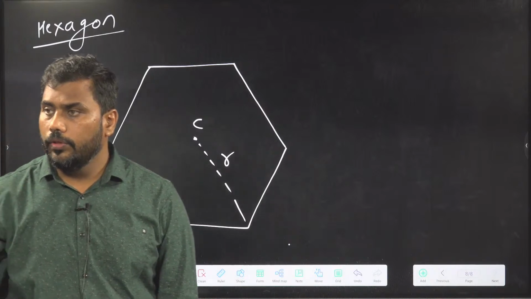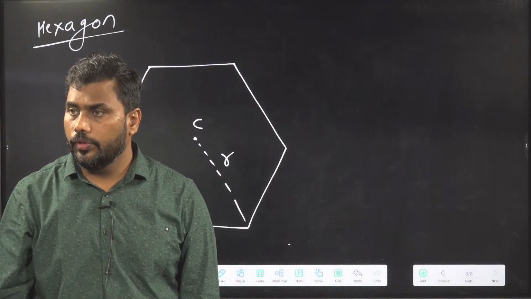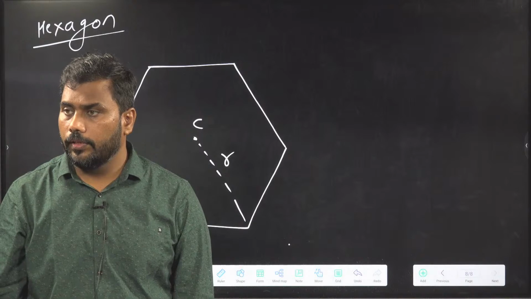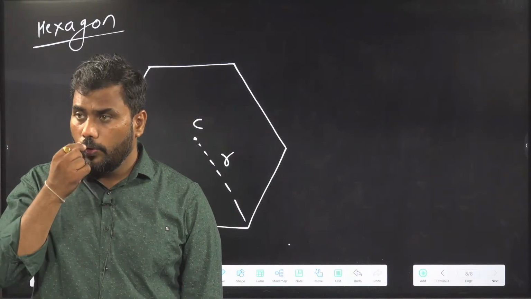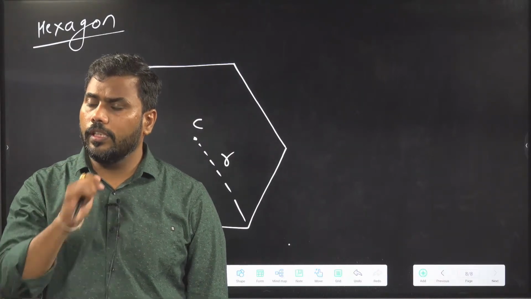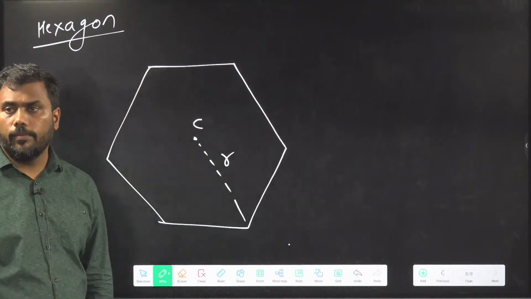Sir, can't we bisect the side, where the height is root 3 by 2 and the base is a by 2, and find the R value by Pythagoras theorem? No dear, because I am talking about the general case.